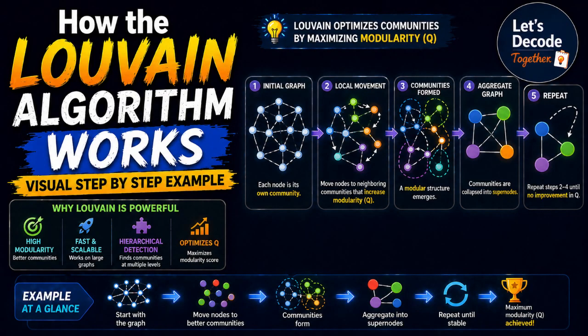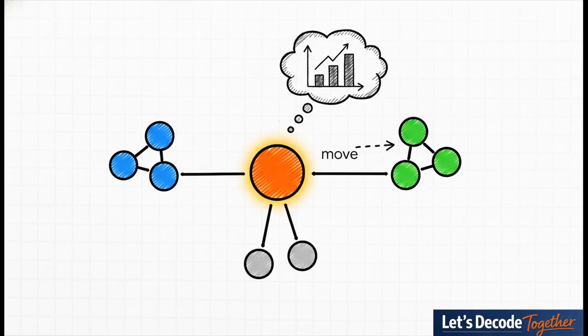Okay, theory is great, but let's make this real. We're going to walk through a super simple example to see how this thing actually works, step by step. So, at the very beginning, every single node is its own little community of one. Then the algorithm just goes through them one by one, and for each node, it asks a really simple question. Hey, if I ditch my current community and join one of my neighbors' communities, does that make the whole network structure better? And better is measured by a score called modularity.